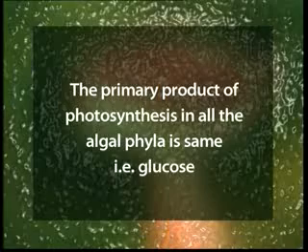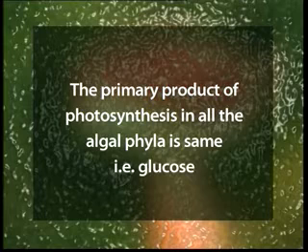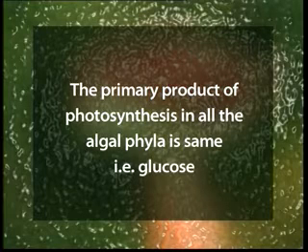Second criterion was the nature of the food reserve. The primary product of photosynthesis in all the algal phyla is the same, that is glucose. However, the insoluble food reserve products which accumulate over a period of time are variable and thus provide useful characters for classification.